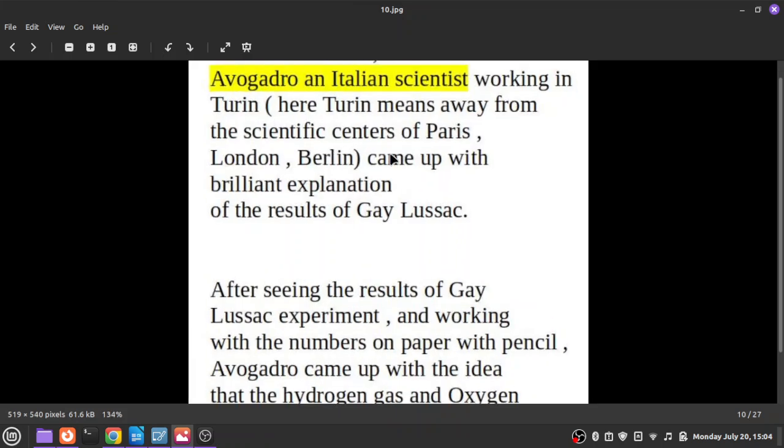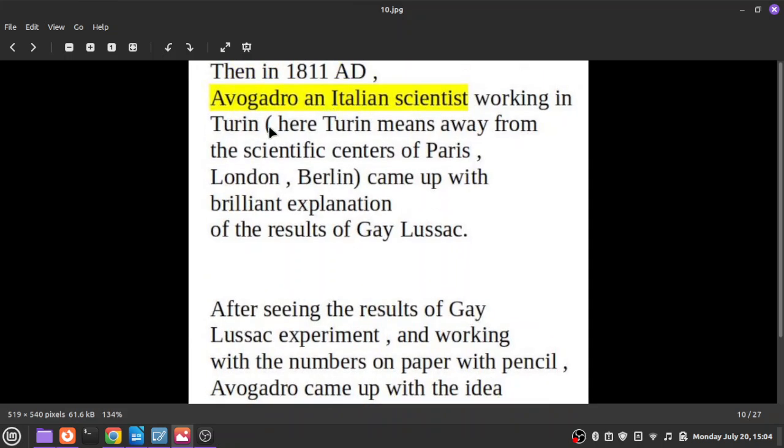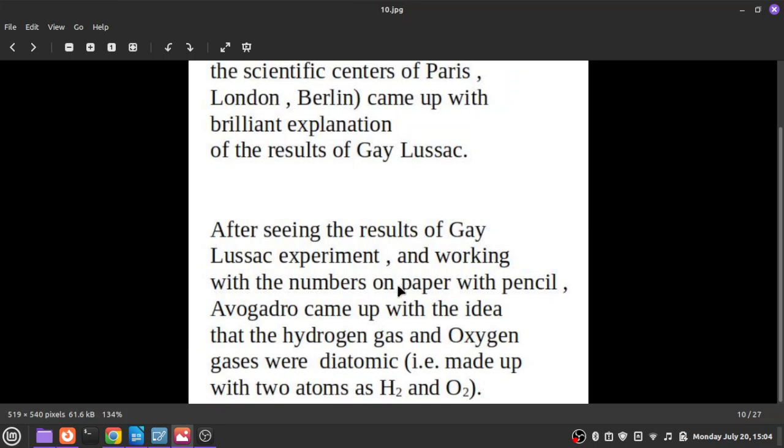Then in the year 1811 AD, Avogadro, an Italian scientist working in a small town called Turin, came up with a brilliant explanation for the results of Gay Lussac. Turin was a very small town in Italy, very far away from the big scientific centers of Paris, London and Berlin.